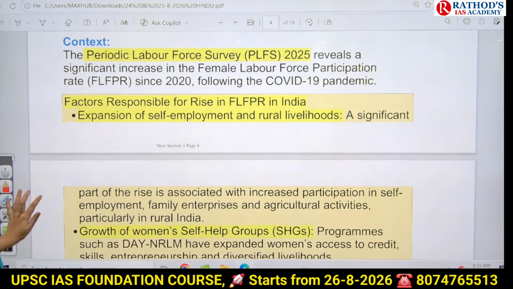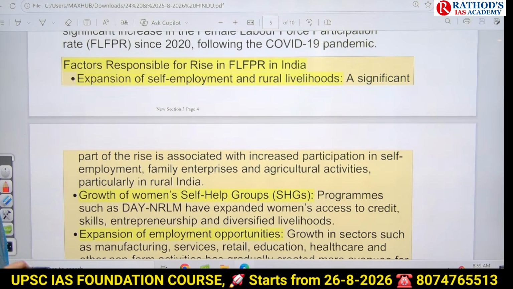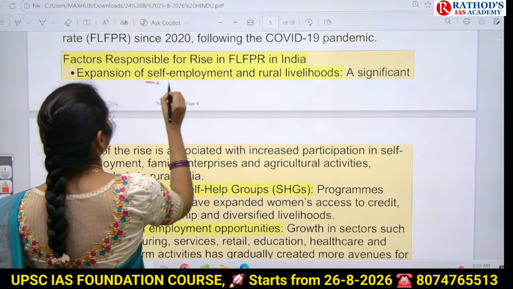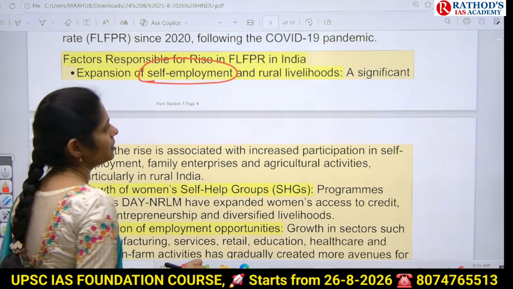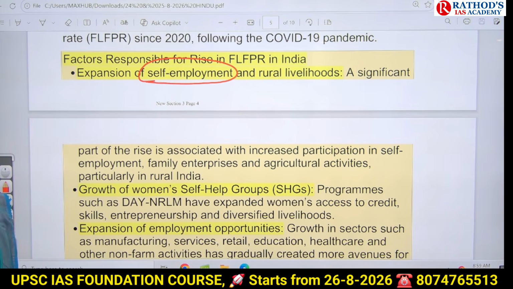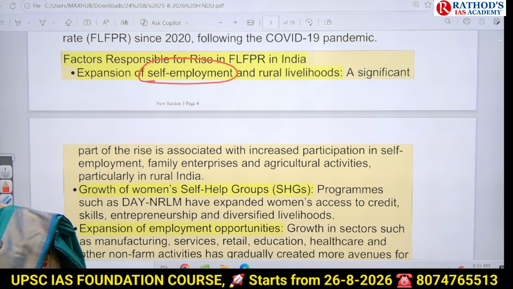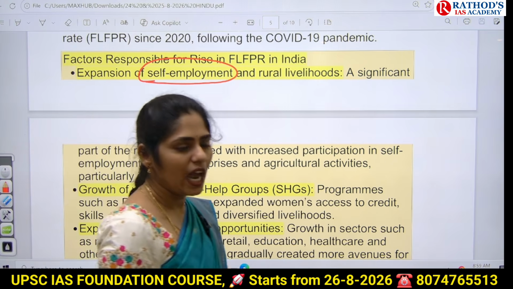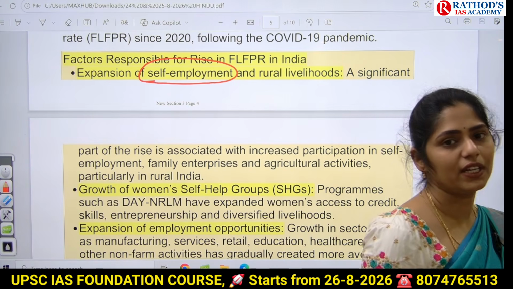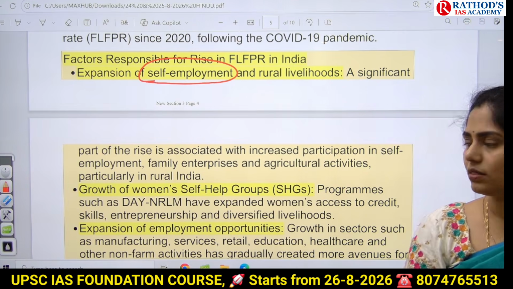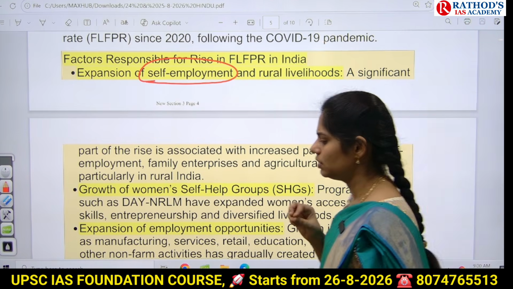If you see the factors responsible for this female labor force participation rate, the first one is increased self-employment opportunities. Even in rural areas, women are not only working in agricultural activities, they have also started small startups, like making cow dung related articles and selling them on online platforms. Even at home they are making agarbattis, and small enterprises like that have started in rural areas.